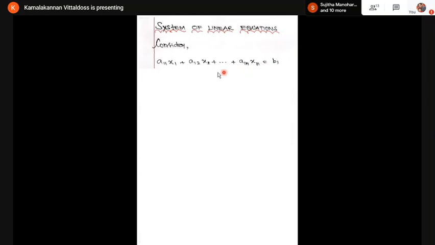Here I'm taking n variables, x1, x2, etc. xn, and a11, a12, etc. and b1 are known as arbitrary constants. Similarly, a21 x1 + a22 x2 + etc. + a2n xn = b2. So I'm taking one more equation. Again, it has n variables, and a21, a22, and b2 are known as arbitrary constants.